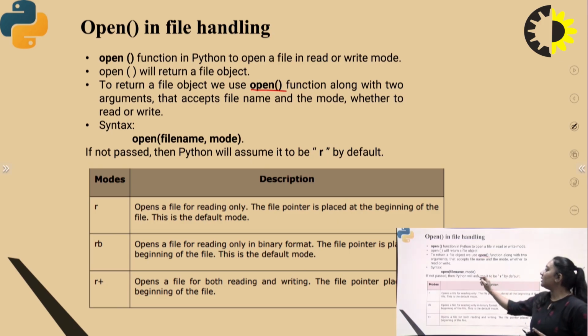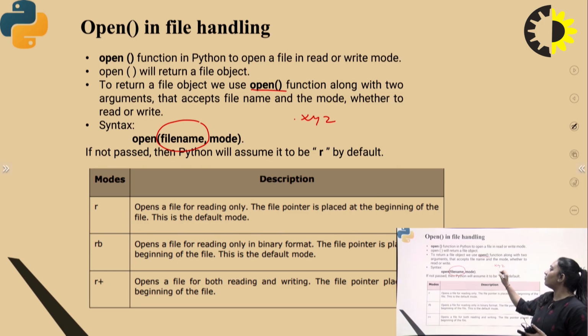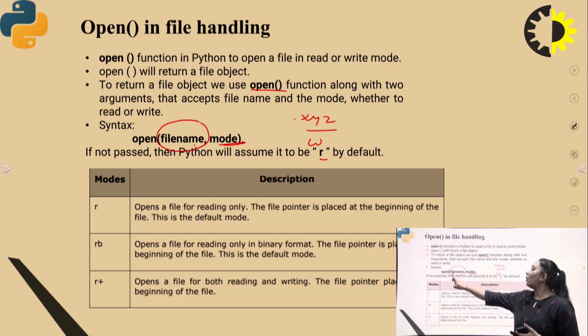The two arguments are the file name, which can be of any type, like .xyz, that is your file extension, and the mode. You need to pass the mode of opening, in which mode you need to open the file. Either you can do the read operation or the write operation, read or write, right? So these are the few modes available, and you put them in the open function when passing the two arguments, file name and mode, right?